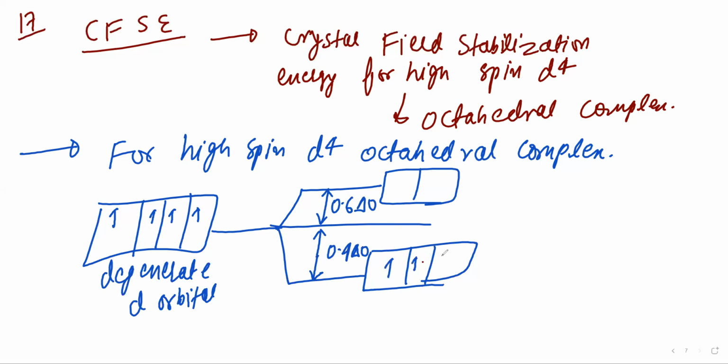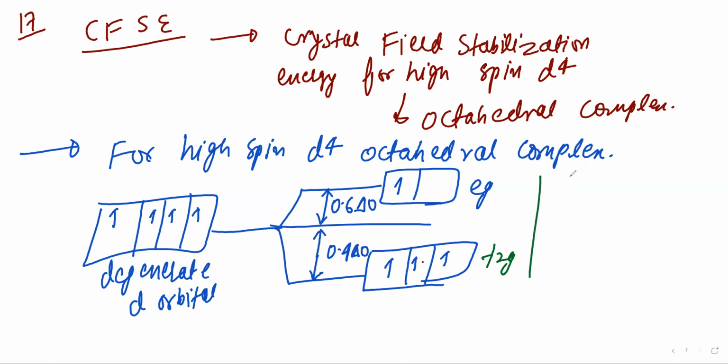So 3 electrons will be here and 1 electron will be on the upper part. Right. So this is the splitting of the d orbitals.